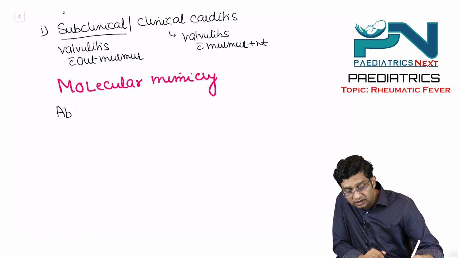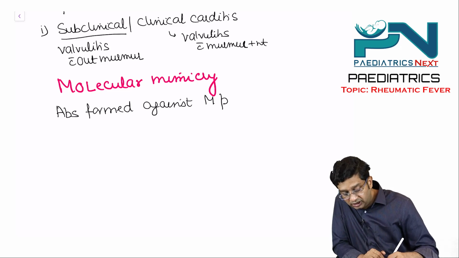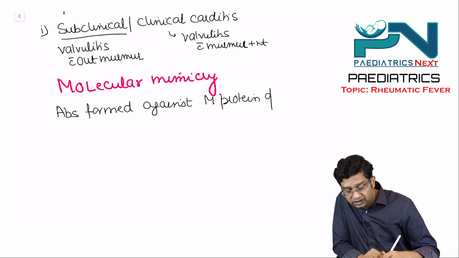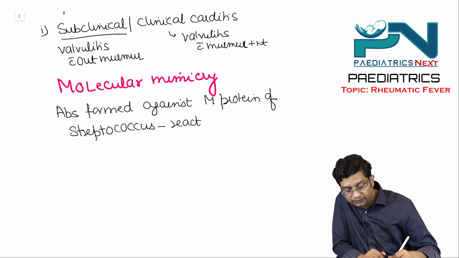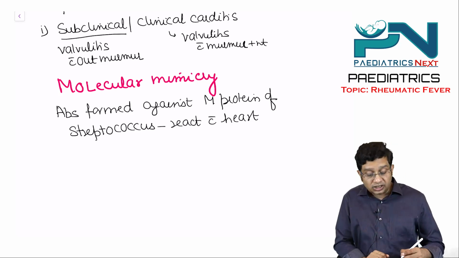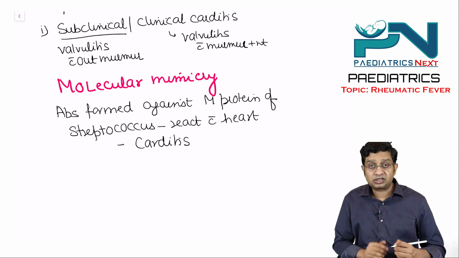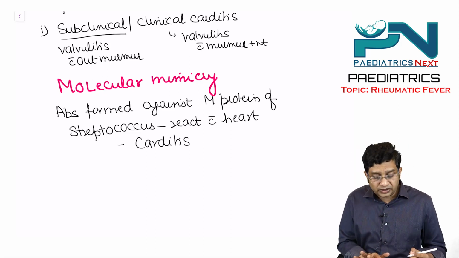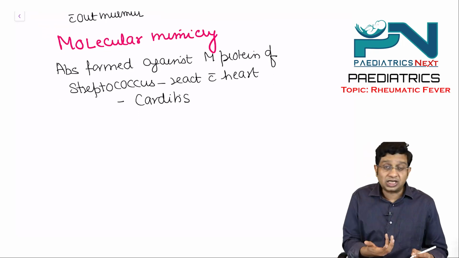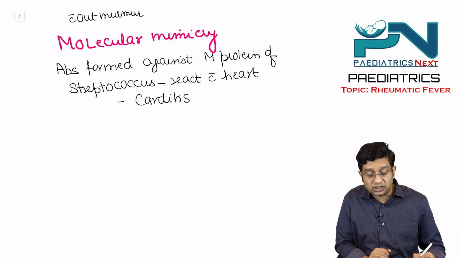The antibodies formed against M protein of streptococcus react with the heart, causing carditis. So it is so-called molecular mimicry. The antibodies were formed basically against the M protein of streptococcus, but they react with the heart.